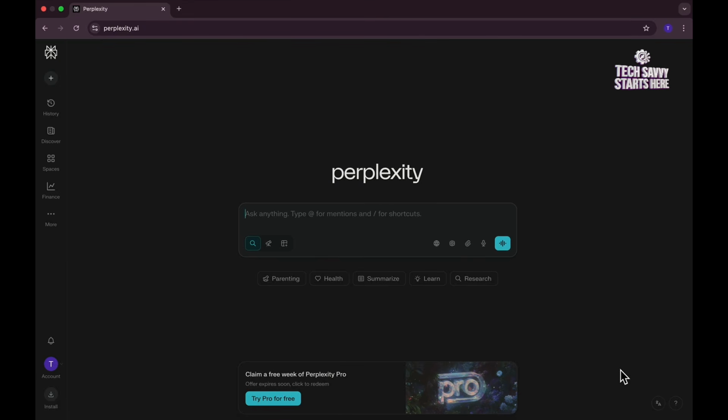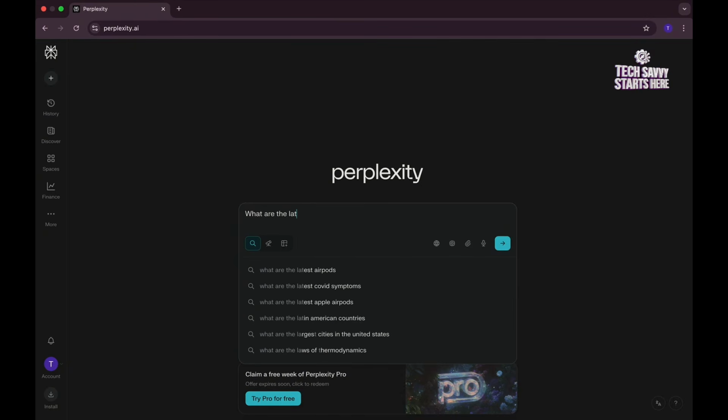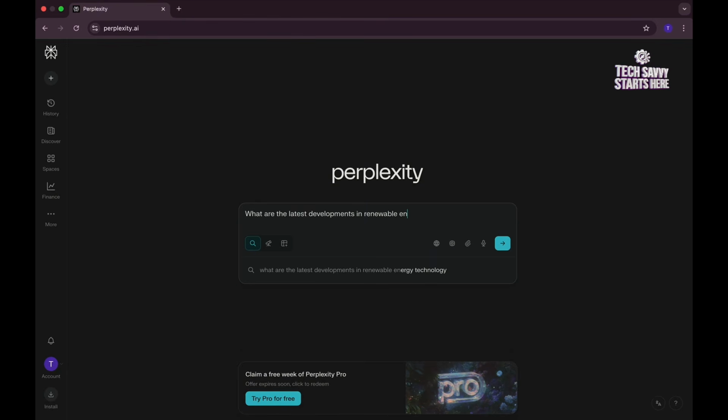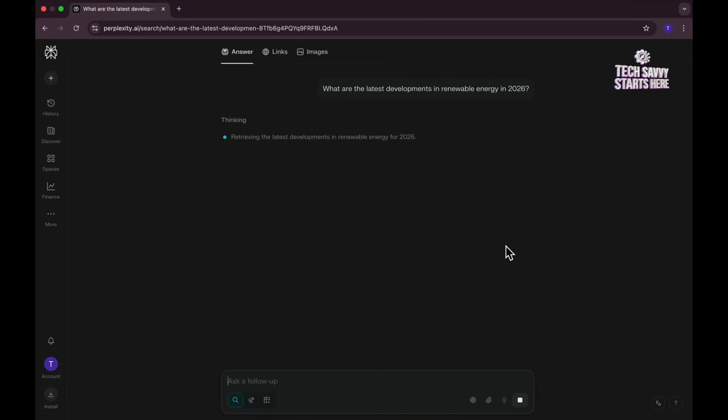So here is where Perplexity becomes invaluable. I'm going to ask it to search for the latest developments in renewable energy and see what it does. Okay, so let me type in the prompt. What are the latest developments in renewable energy in 2026? So that's the current year. And I can click enter or use this arrow to submit my request, and Perplexity is going to go to work.